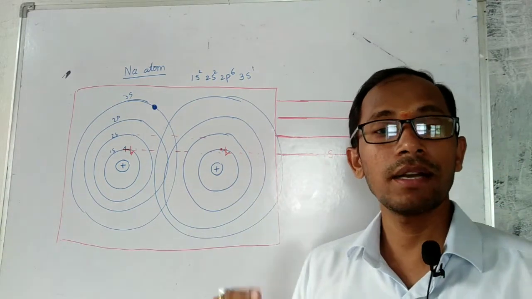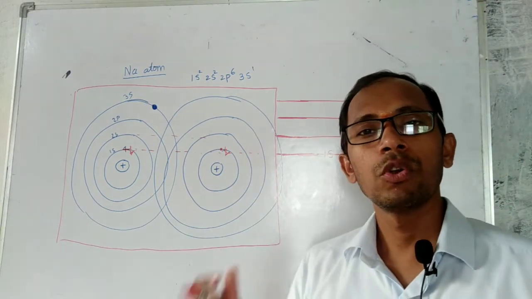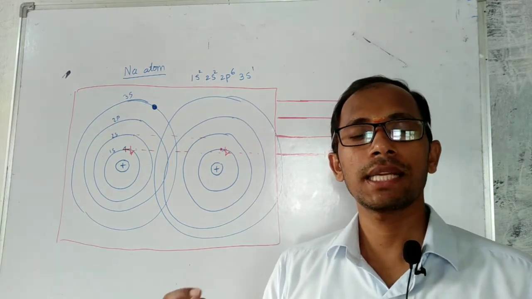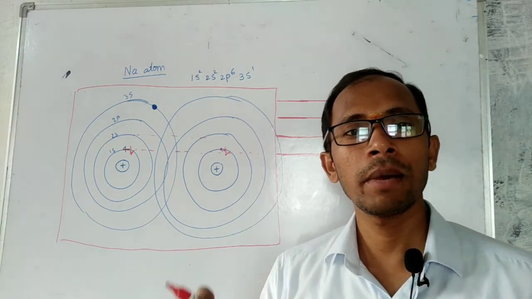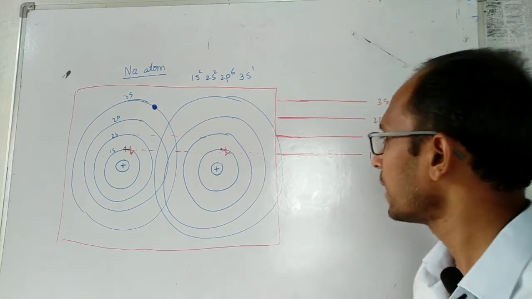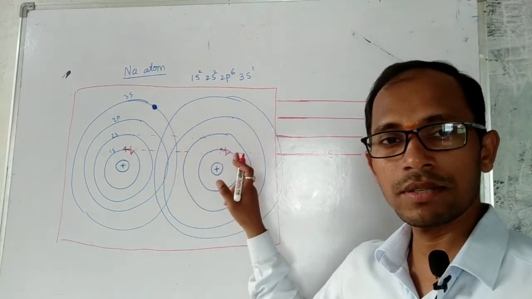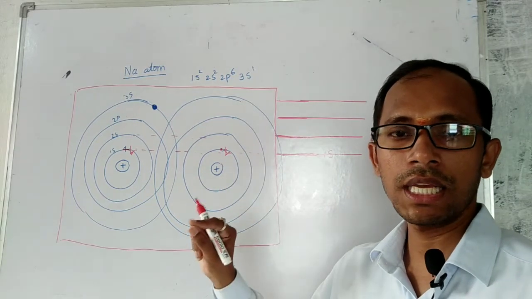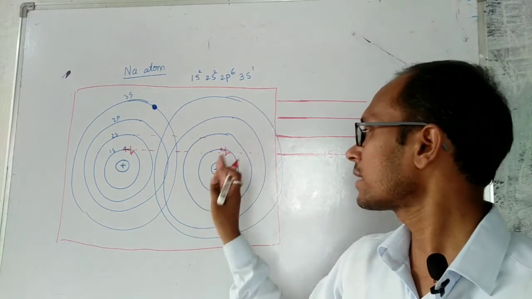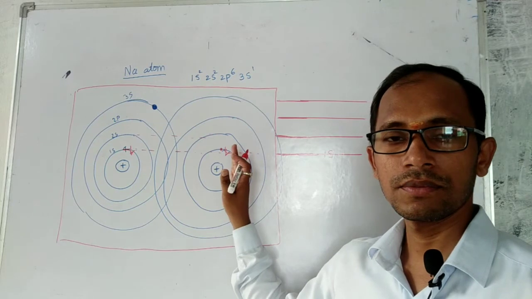But according to Pauli's exclusion principle, no two identical electrons can occupy the same energy level. That means for this system, two electrons with the same energy cannot exist.